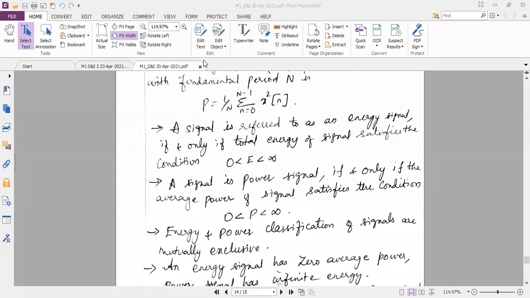So now, again, I should know what is the condition for the power. A signal is a power signal if and only if the average power of the signal satisfies the condition. That means when you calculate the power of the given signal using the power formula, the power should be between